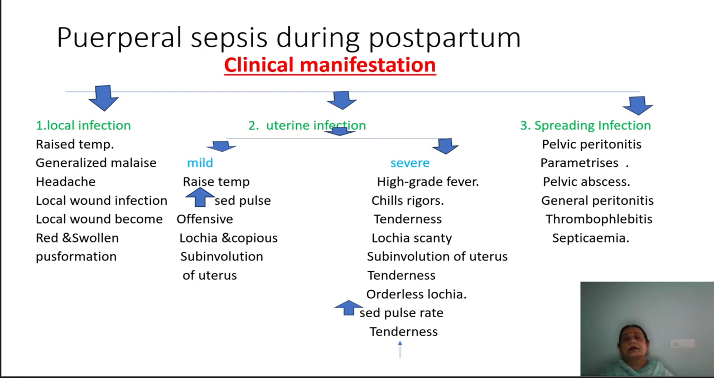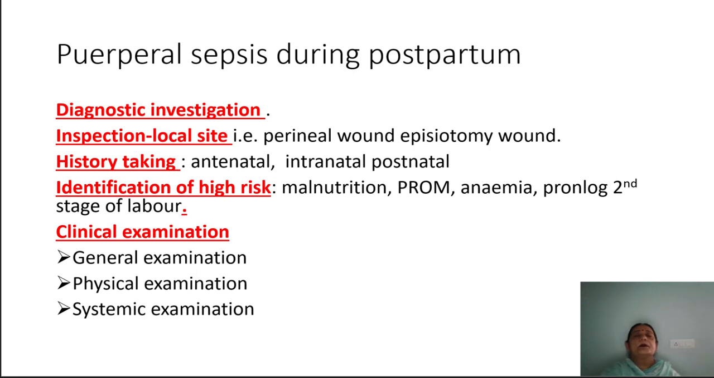It is a secondary infection, when the infection goes to other sides of the uterus, beyond the localized infection too. That is known as pelvic peritonitis, parametritis, pelvic abscess, general peritonitis, thrombophlebitis, and septicemia. This is the infection which occurs due to puerperal sepsis. These all are the clinical manifestations which occur when the patient is suffering from puerperal sepsis.